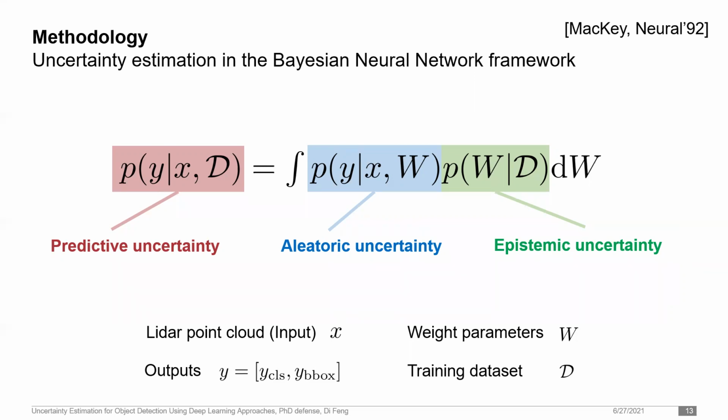When we estimate the posterior distribution of network weights given the training data, P(w|D), we estimate how well the model fits the training dataset, and this is the epistemic uncertainty. In the following, I will introduce how to model aleatoric and epistemic uncertainty respectively.